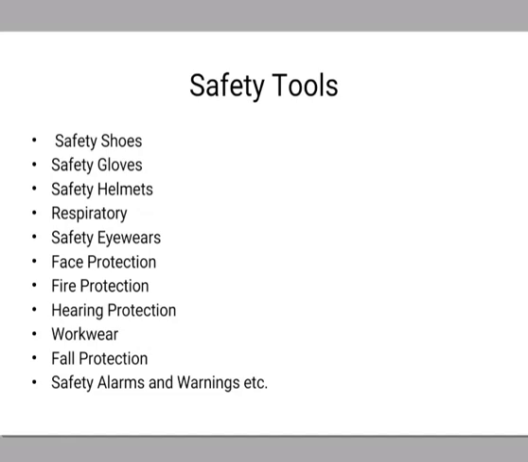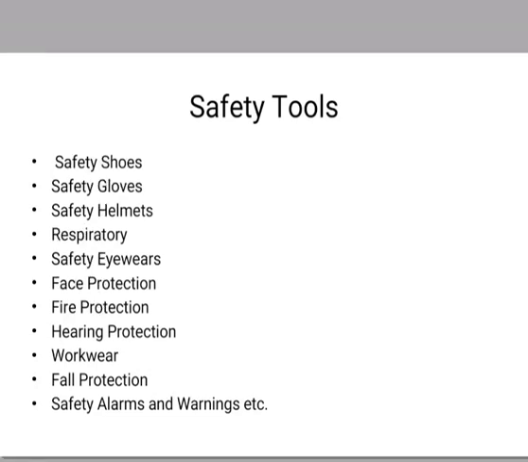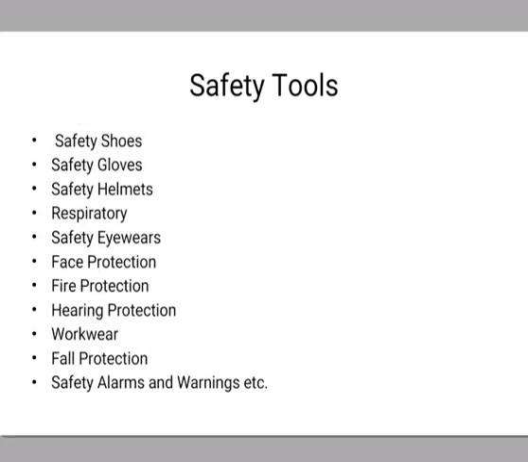After the safety measures, we have to know the different types of tools. Safety shoes and safety gloves are different safety tools used. Then a person will use helmets, respiratory protection, and safety eyewear, that is goggles. Then face protection: we use glasses whenever we weld something. Then hair protection is very important. Workwear, fall protection, and safety alarms and warnings whenever a fault occurs in the system.